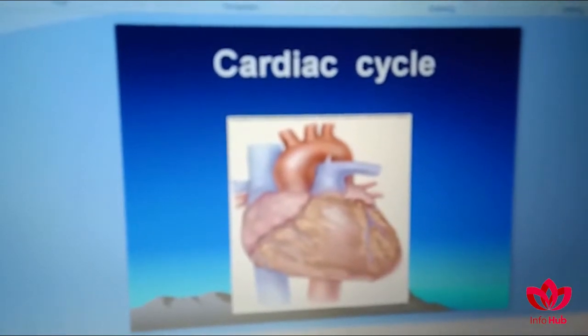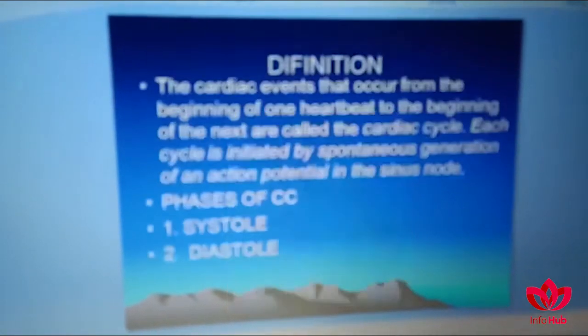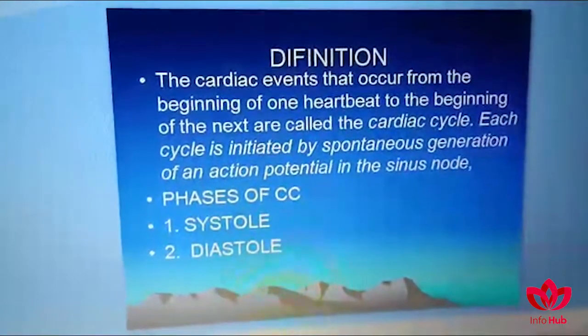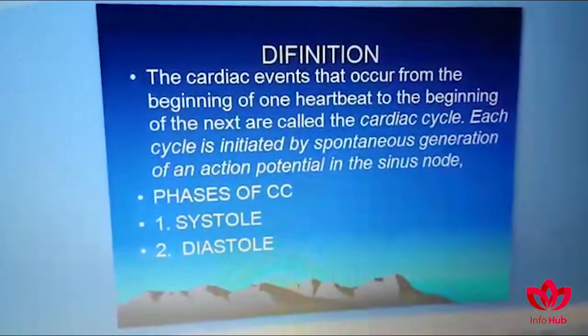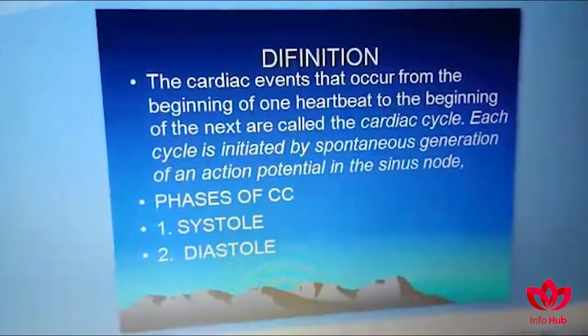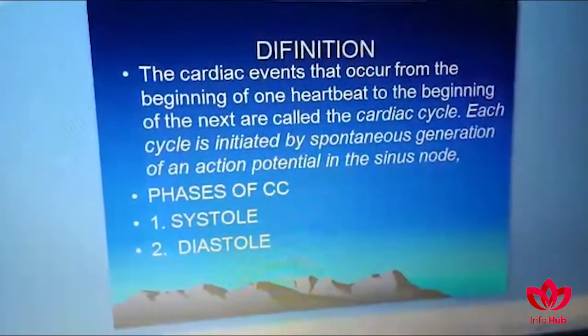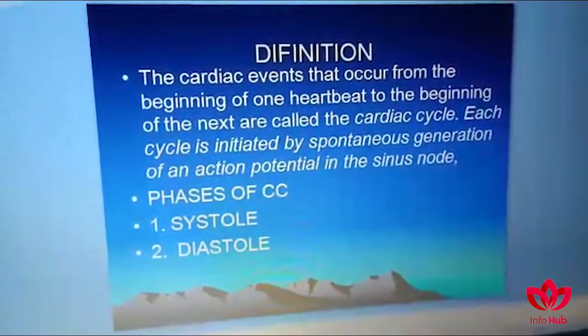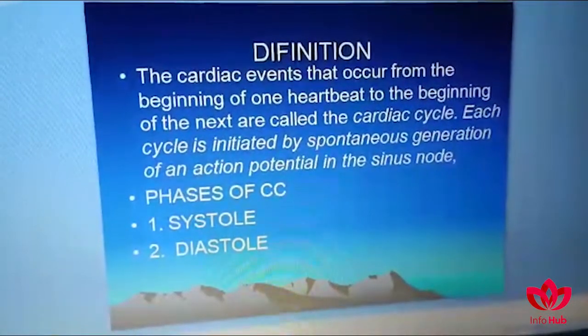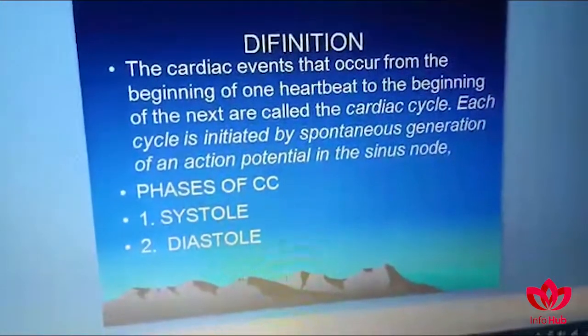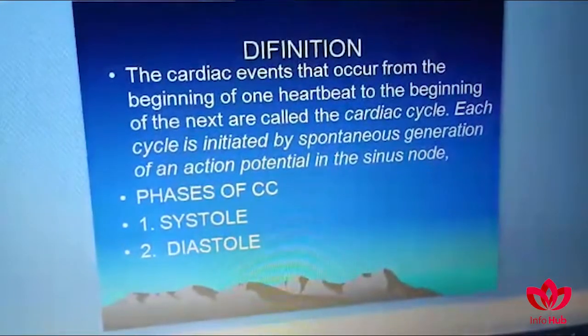Today the topic of discussion is the cardiac cycle. By definition, the cardiac cycle is the sequence of events that occur from the beginning of one heartbeat to the beginning of the next heartbeat. This sequence of events is called the cardiac cycle. Each cardiac cycle is initiated by the spontaneous generation of an action potential in the sinus node.